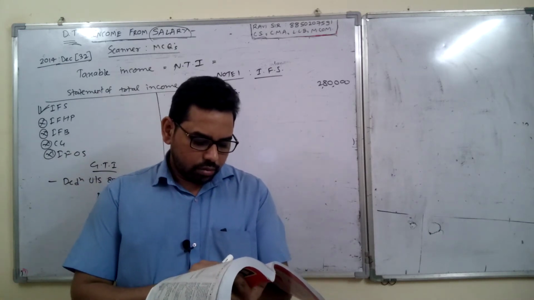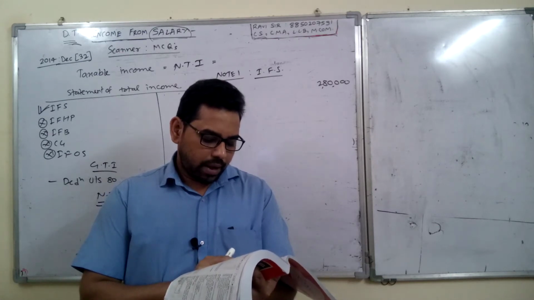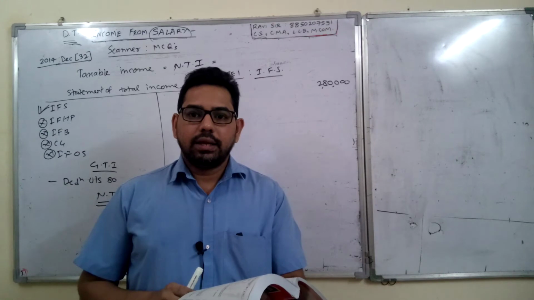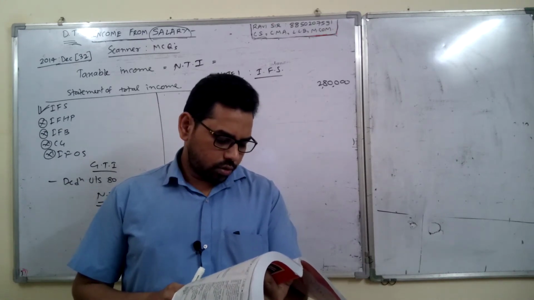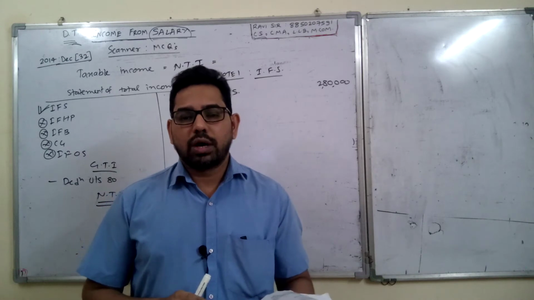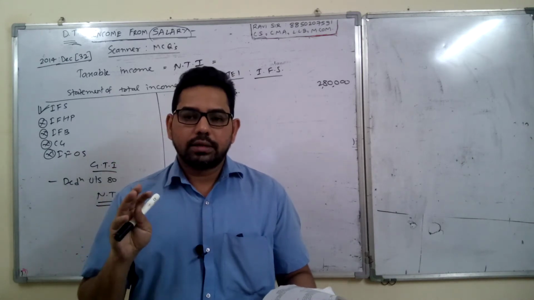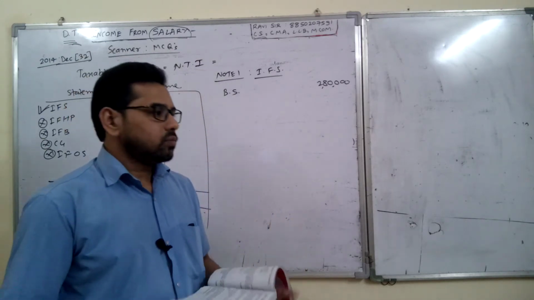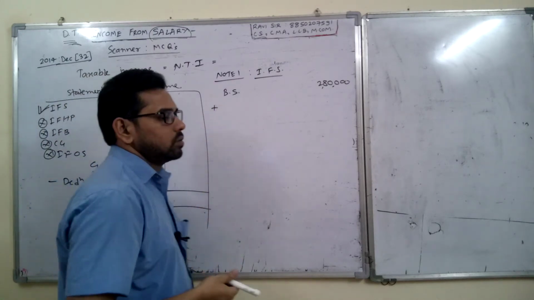Paresh's contribution to employees recognized provident fund is 59,000 and matching contribution has been made by the employer. No other details are given for salary, so in the statement only two things will come, basic salary and contribution to RPF.